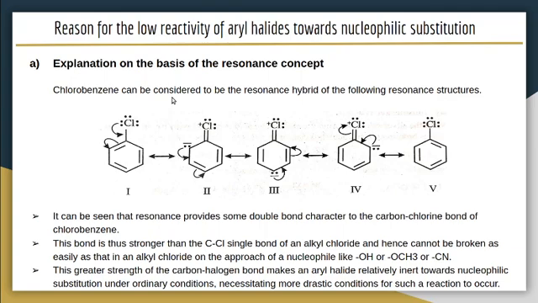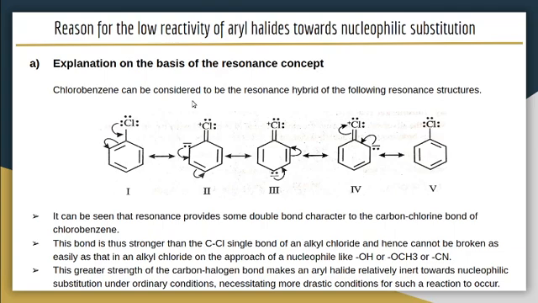Now let us see the reasons for the low reactivity of aryl halides towards nucleophilic substitution reaction. Let us discuss the reasons one by one. The first one is the explanation on the basis of the resonance concept.